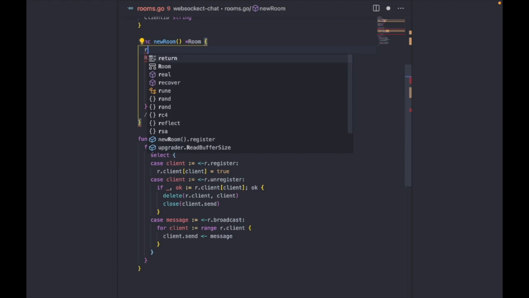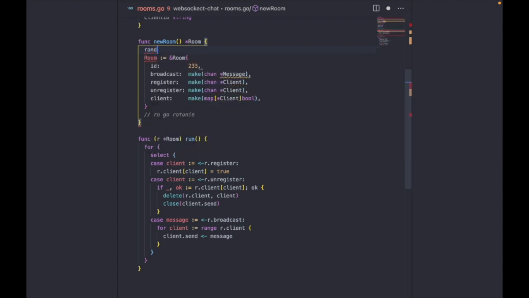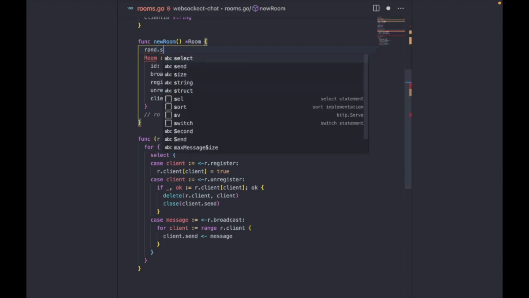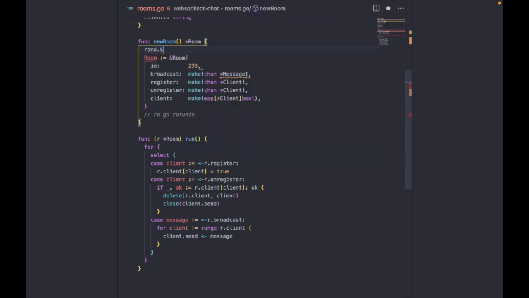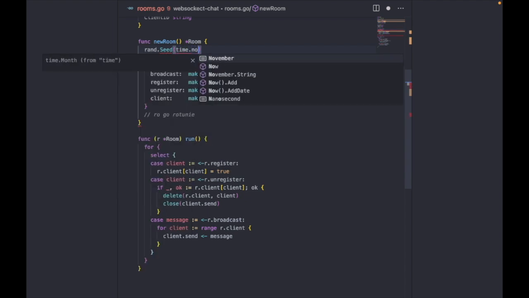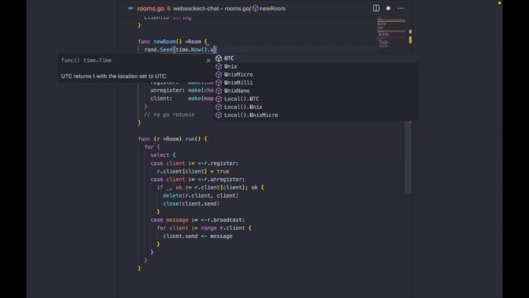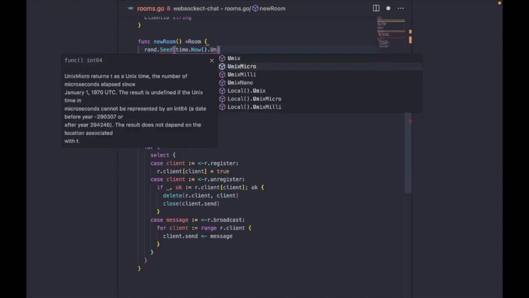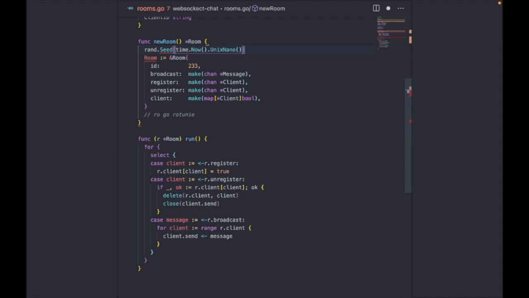So let's seed a random generator from the math standard library. rand.Seed and use the time.Now().UnixNano. Where's that? UnixNano.